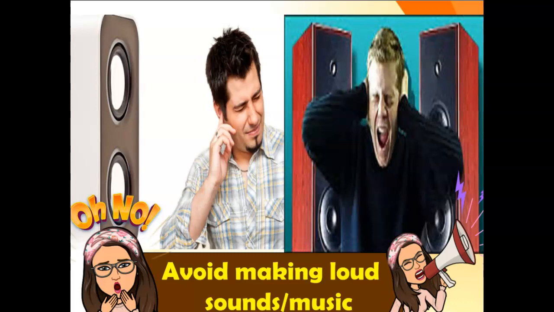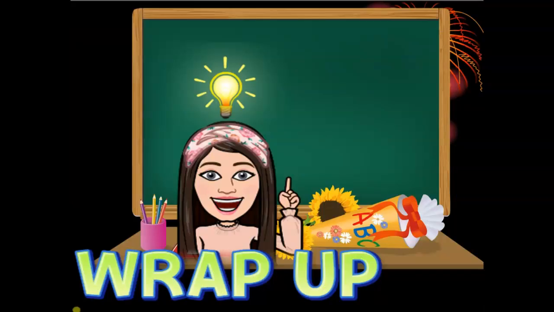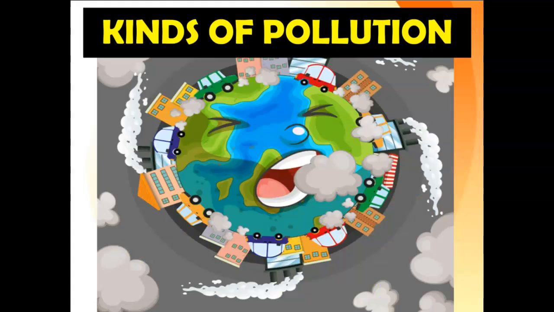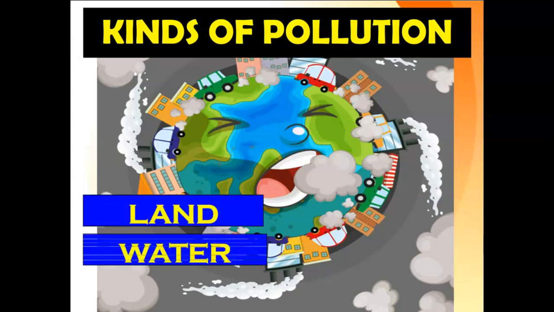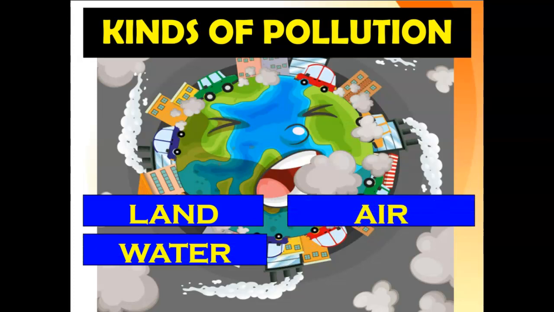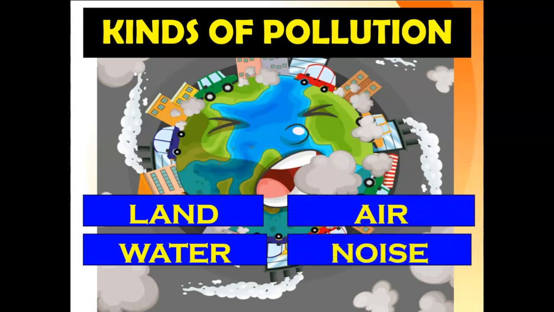Okay? So, now let's wrap up. Remember, kids, pollution is the introduction of harmful materials into the environment. And there are different kinds of pollution. We have land pollution, water pollution, air pollution, and noise pollution. Let's protect the Mother Earth with our hand.